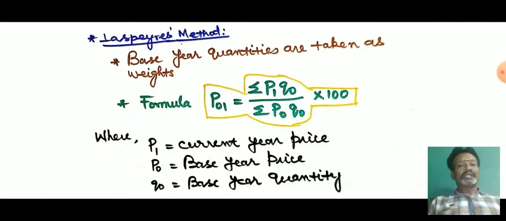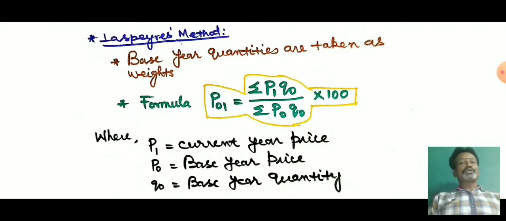Under weighted index numbers we have two variables, price and quantity. At the same time we have time periods, the current year and the base year. Price is denoted by P and quantity is denoted by Q. Current year is denoted by 1 and the base year is denoted by 0. So P means price, Q means quantity, 1 means current year, 0 means base year.